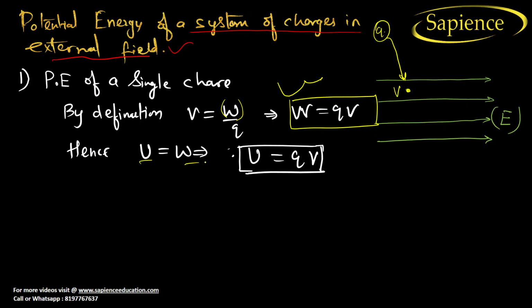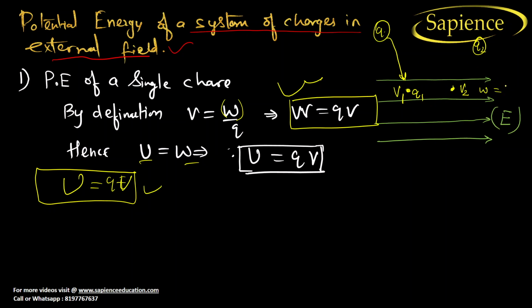So hence potential energy is equal to QV. But this is for a single charge only, we are not talking about multiple charges. Now if you bring a charge Q1 here, where potential is V1, and another charge where potential is V2, due to the electric field, the work done for Q2 will be Q2 into V2.